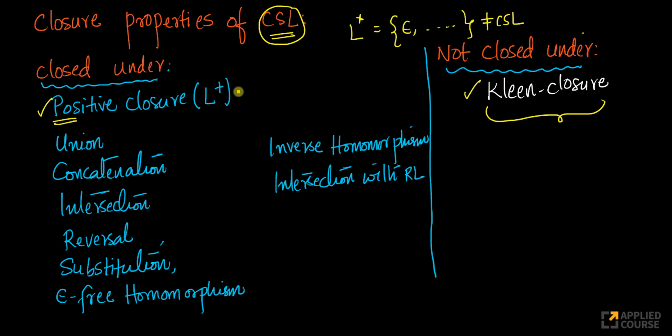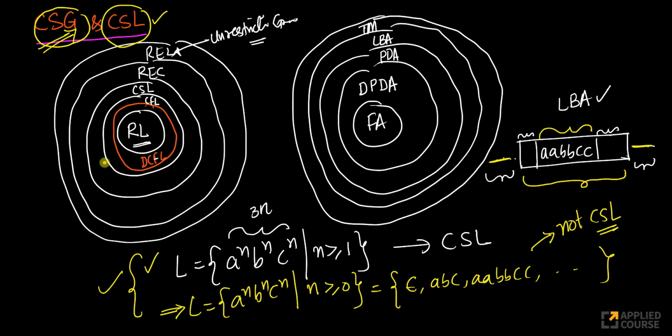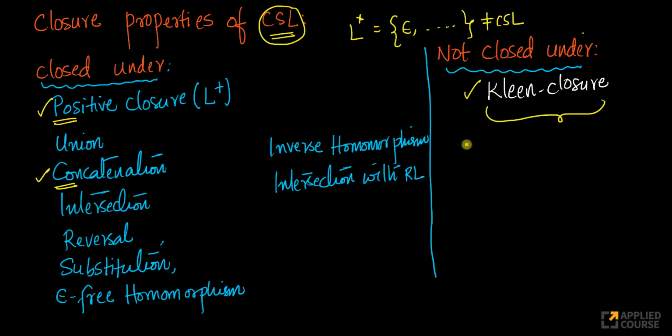Look at this, they're closed under positive closure, because if you think about it, positive closures are one or more concatenations, right? And we have seen for the concatenation operation, just like the way we have seen for a Turing machine, we can also construct the same concept for a linear bounded automata. The only thing we have to care about when we're designing a linear bounded automata as compared to a Turing machine is I can't keep using infinite tape, and whatever additional tape I'm using has to be a linear function of whatever I have here. That's all I have to care about.